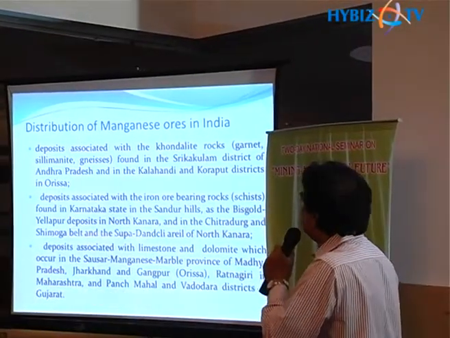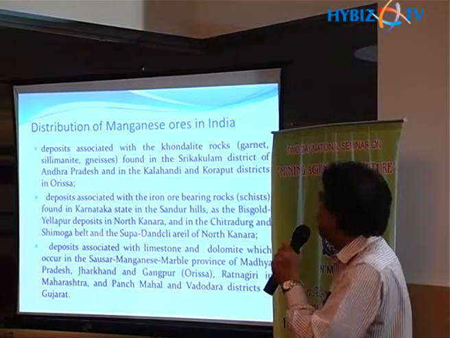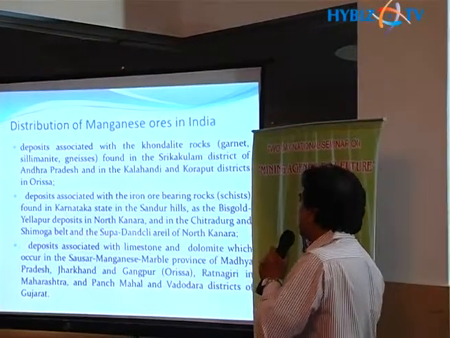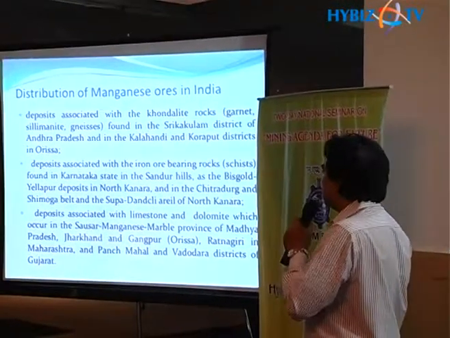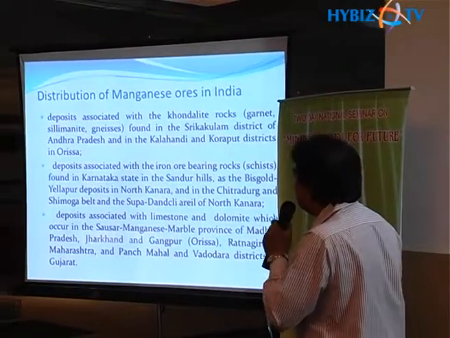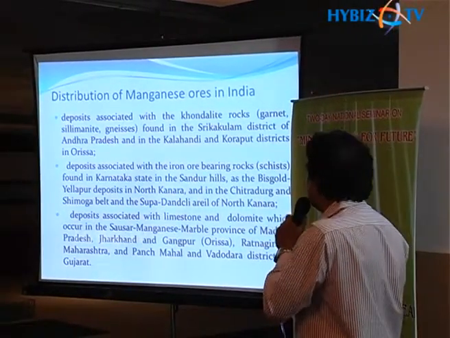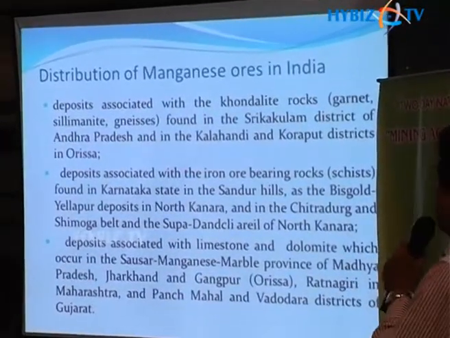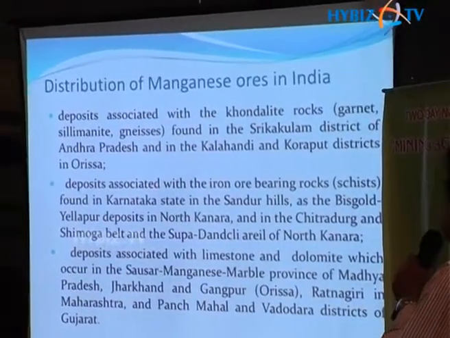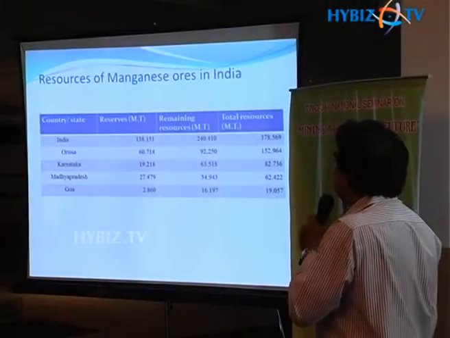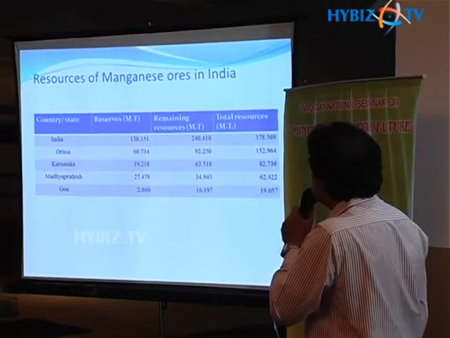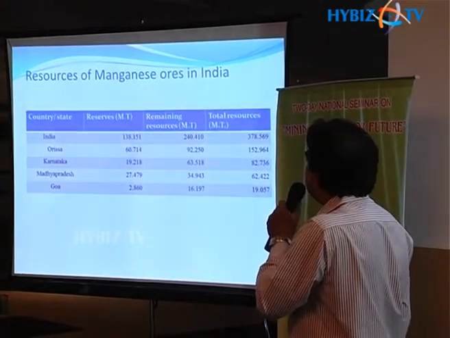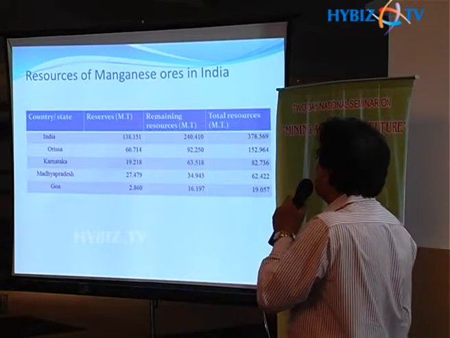This is deposit associated with Khondalite rocks found in Srikakulam district, Andhra Pradesh, and in Kalahandi and Koraput districts of Odisha. Then deposit associated with iron ore bearing rocks found in Karnataka state, as Yellapur deposit in North Kannada and Chitradurga, Shimoga belt and Supadanchali area of North Kannada. Then deposit associated with limestone dolomite, which occur in Sausar manganese belt. As you know, the all India total resource is 378 million tons, out of which Odisha and Karnataka, Madhya Pradesh, Goa are following.